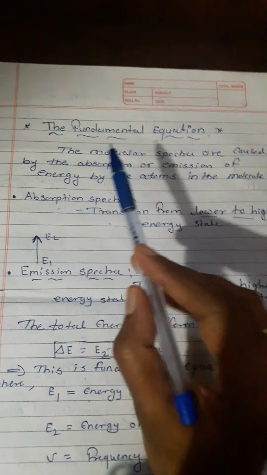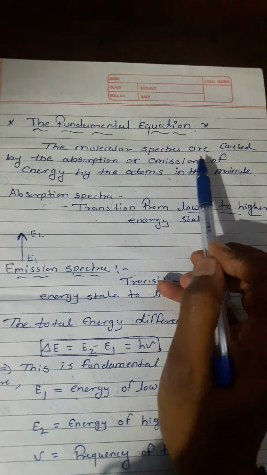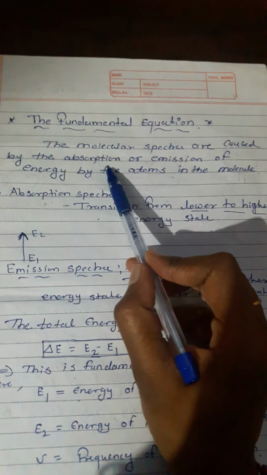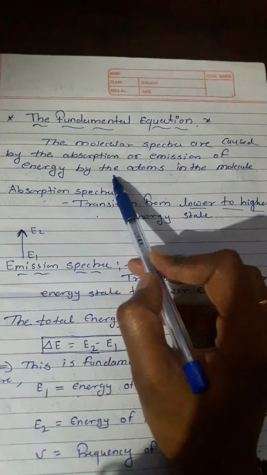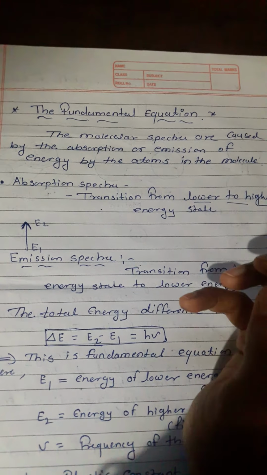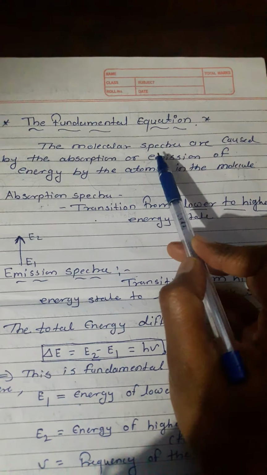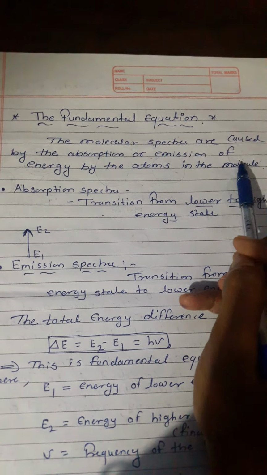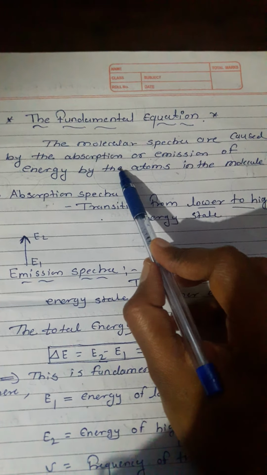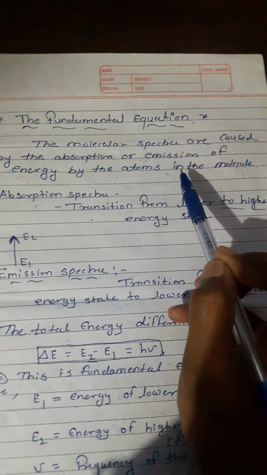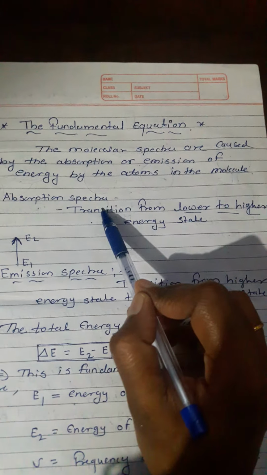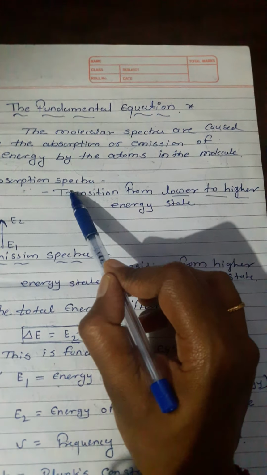Molecular spectra are caused by the absorption or emission of energy by the atoms in the molecule. First, absorption spectra.